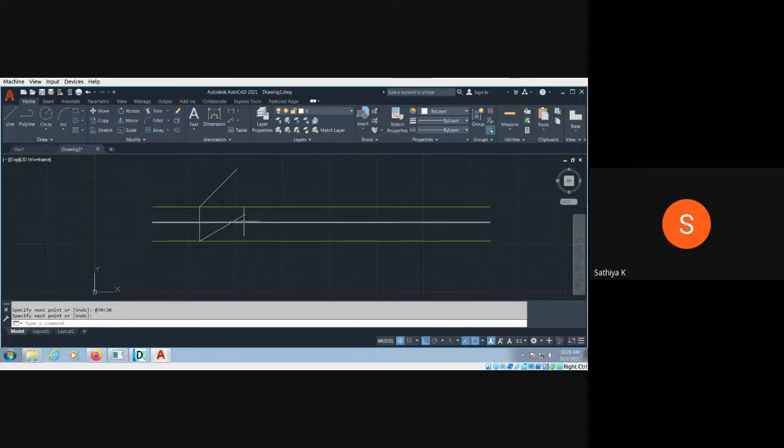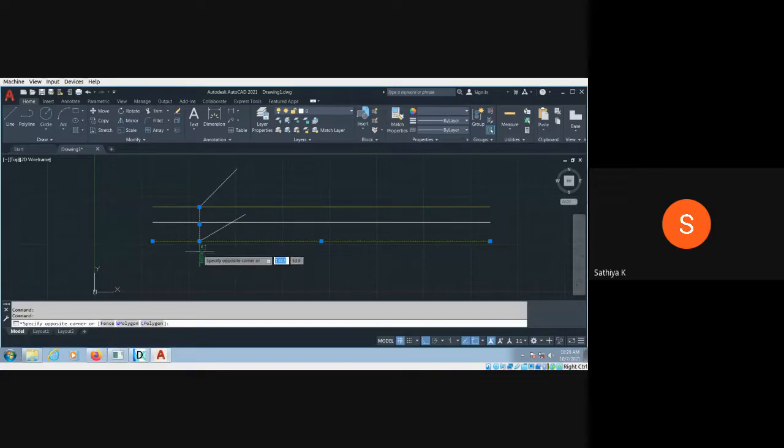If I give minus 30, it takes the clockwise direction. Otherwise, you can give 360 minus 30. So this is 90 degree. You know this line is 90 degree. What about this line? This is 180 degree.